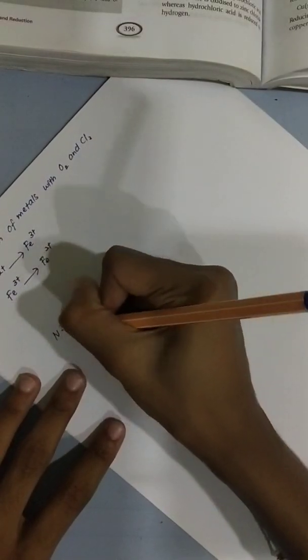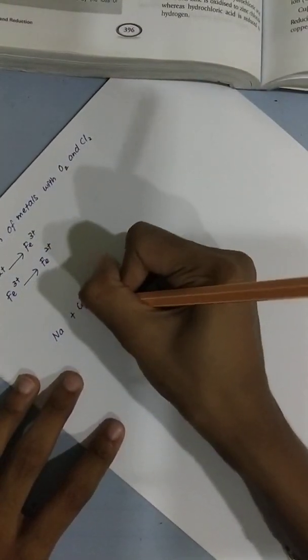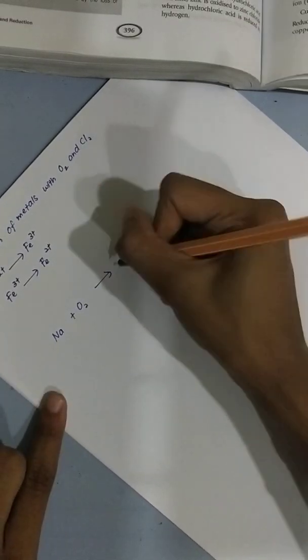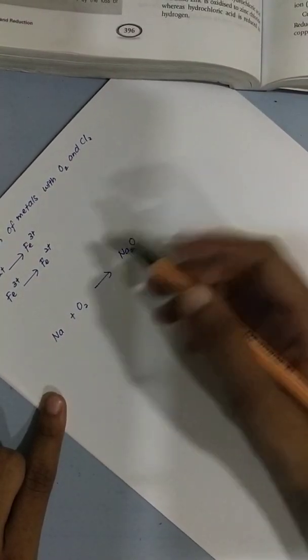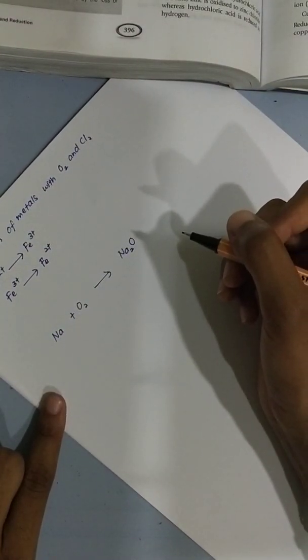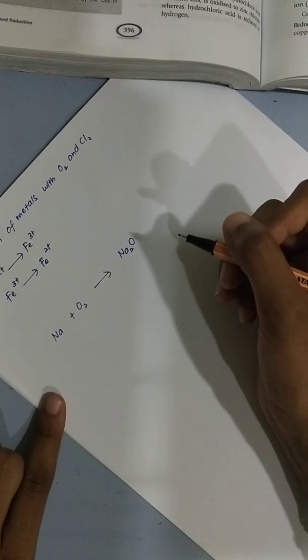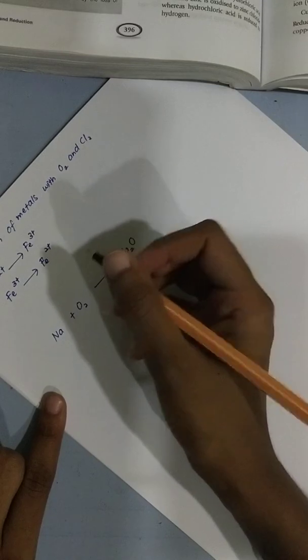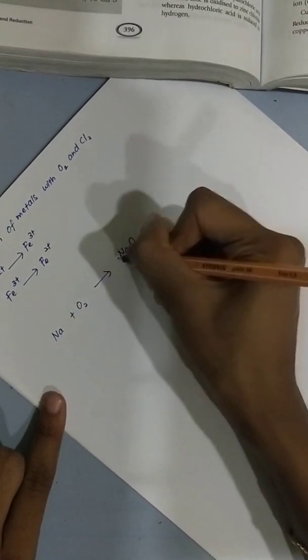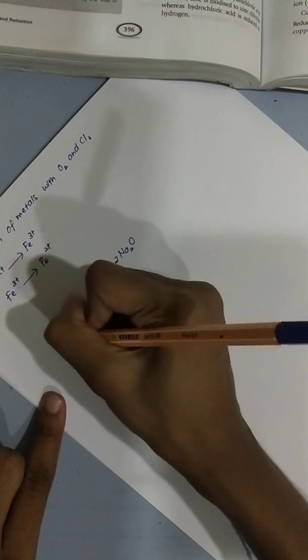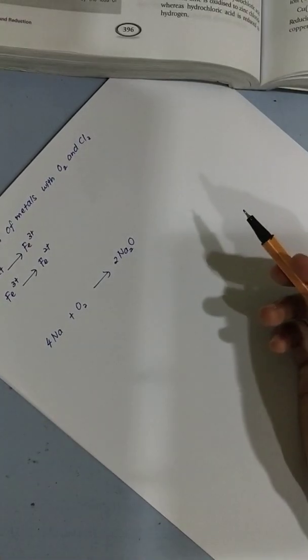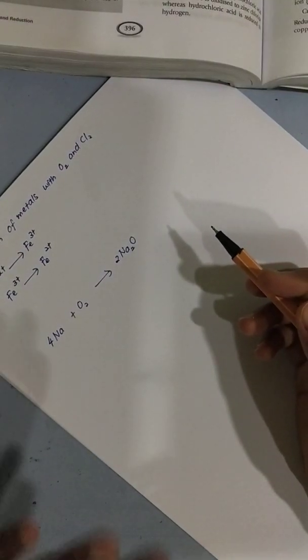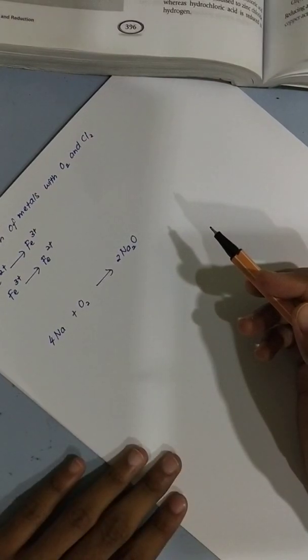So let's say we take sodium metal that reacts with oxygen. What will you get? You will get sodium oxide, right? Okay, balance your equation. Here we have 2 oxygen, so now 4 sodium, 2 oxygen, 2 oxygen. The equation is balanced. Now I want you to tell me which one went through reduction, which one went through oxidation.